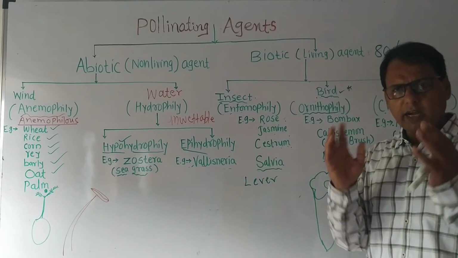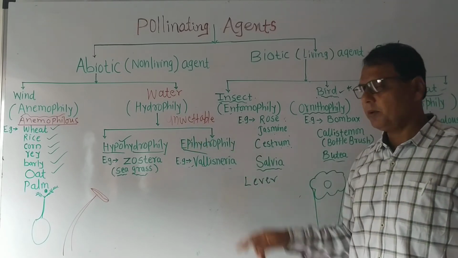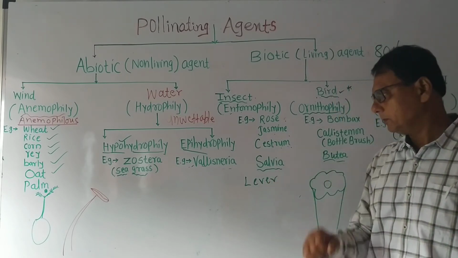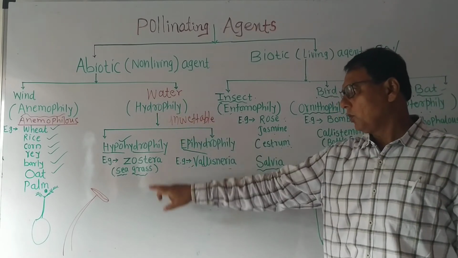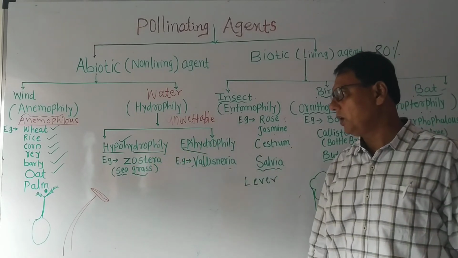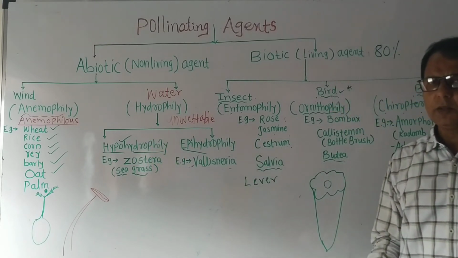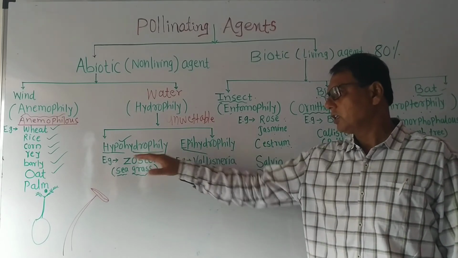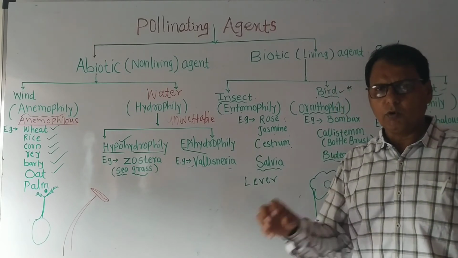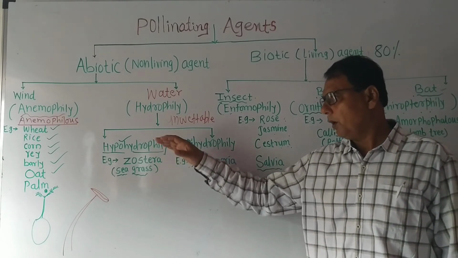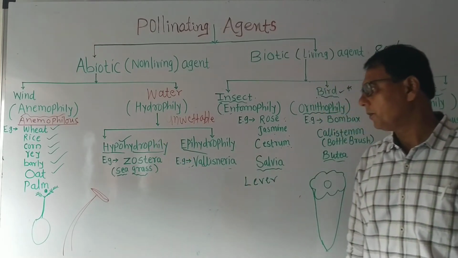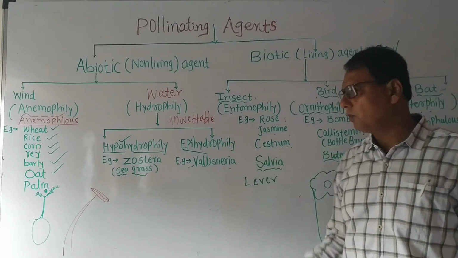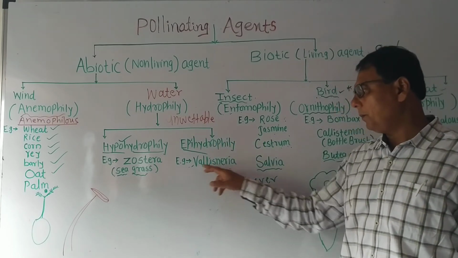The perianth is coated by mucilage, so they are unwettable. Pollen grains are also coated by mucilage. Hydrophily is of two types: hypohydrophily and epihydrophily. Hypohydrophily means pollination occurs below the surface of the water. In Zostera, pollen grains have more specific gravity, so pollination occurs below the surface of the water. In epihydrophily, pollination occurs on the surface of the water. Example is Vallisneria.